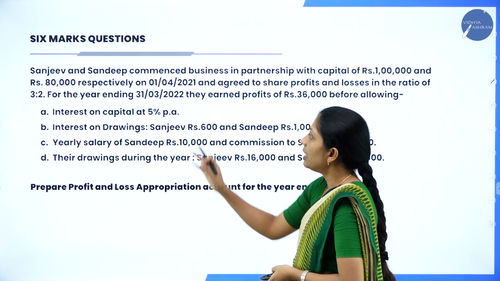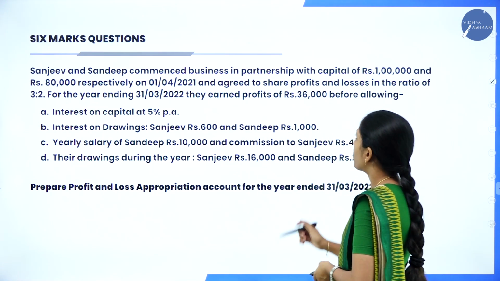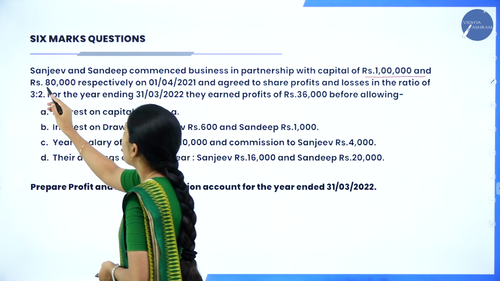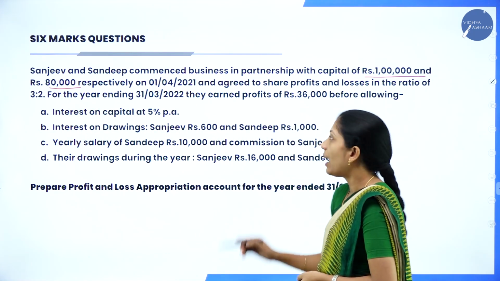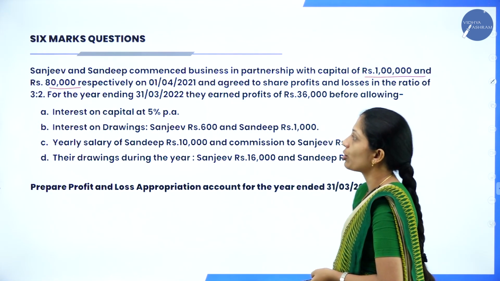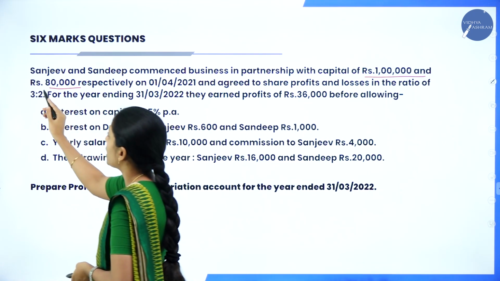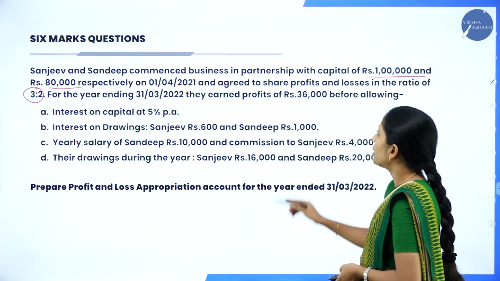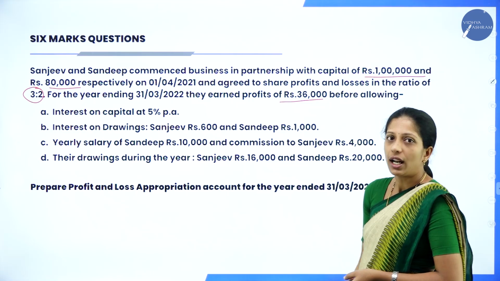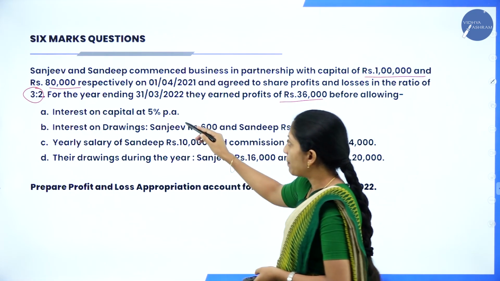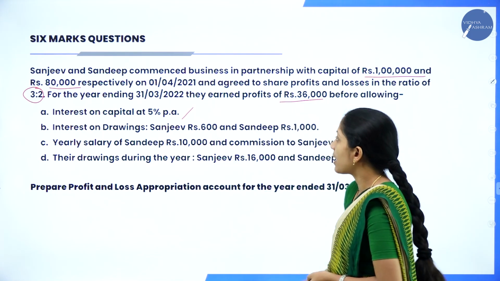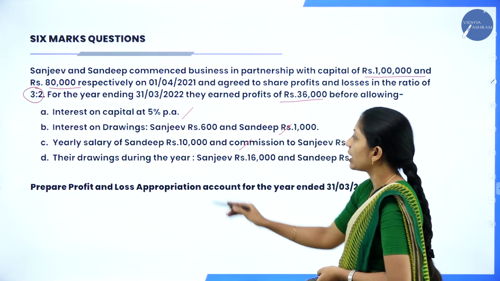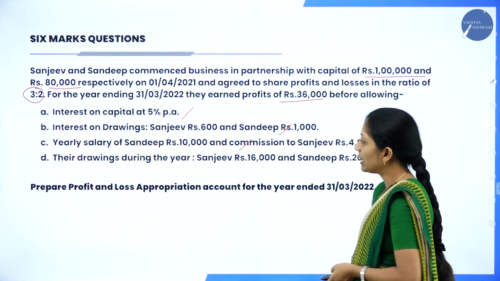Now go through the problem here. Sanjeev and Sandeep commenced business in partnership with capital of rupees 1 lakh and rupees 80,000 respectively on 1/4/2021 and agreed to share profit and loss in the ratio of 3:2. So their profit sharing ratio is 3:2. For the year ending 31st 3/2022, they earned a profit of rupees 36,000 before allowing. So they have given interest on capital at 5%, interest on drawings, yearly salary of Sandeep and commission, and the drawings of Sanjeev and Sandeep.